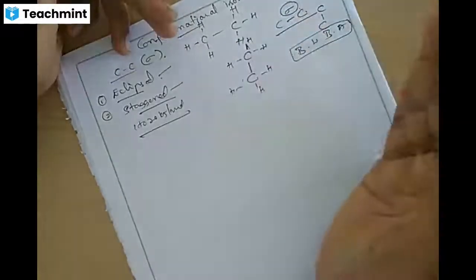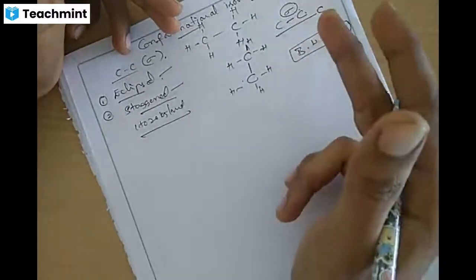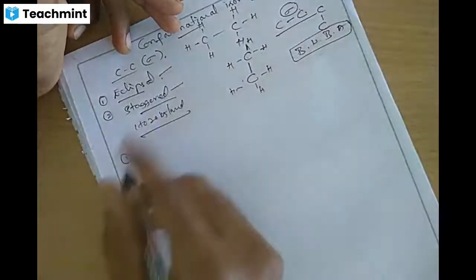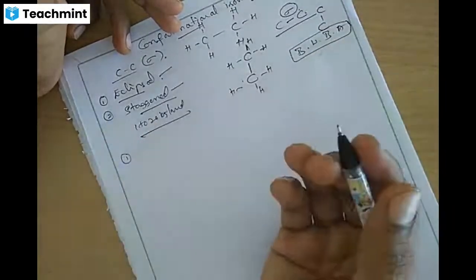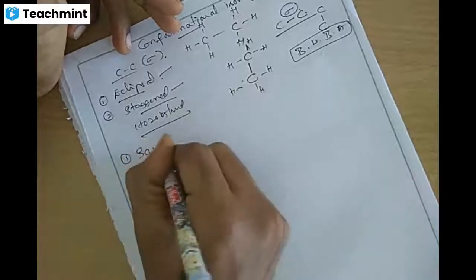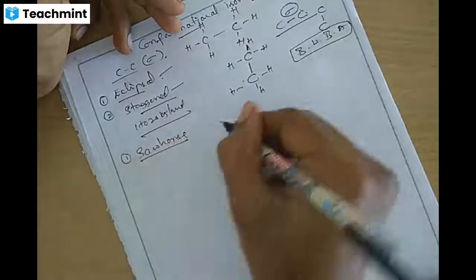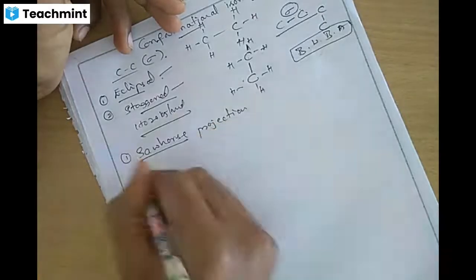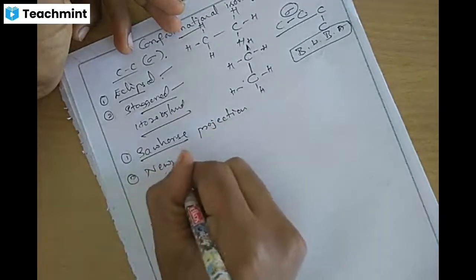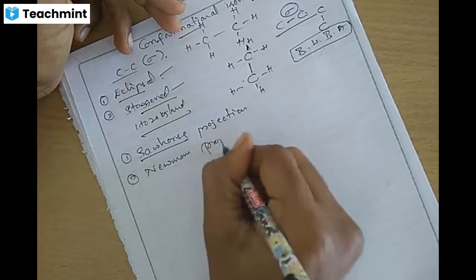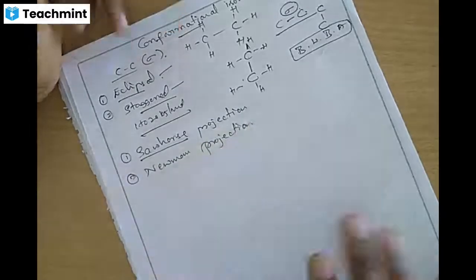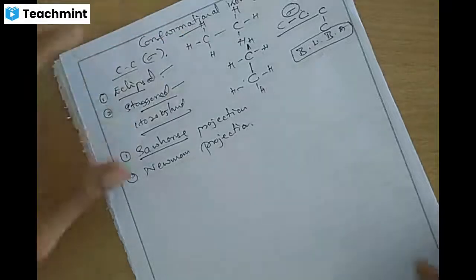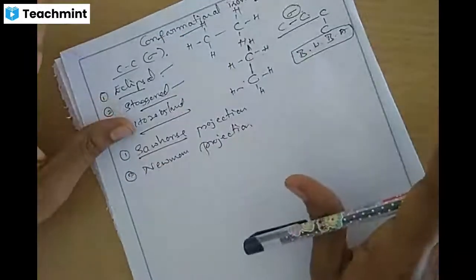These are represented by two projections: one is the Sawhorse projection, and the second one is the Newman projection. The way of representing is different in Sawhorse and Newman, but eclipsed and staggered remain constant.